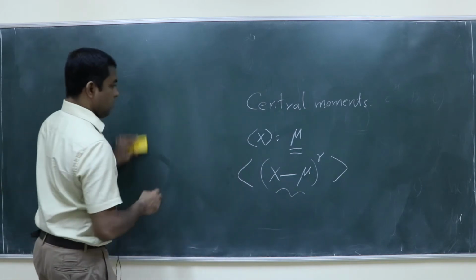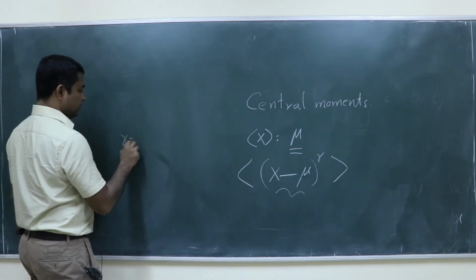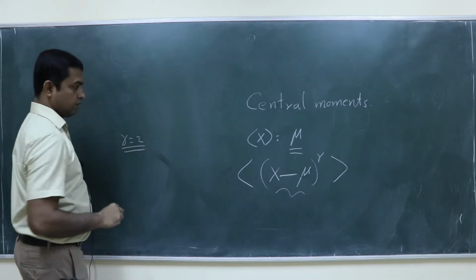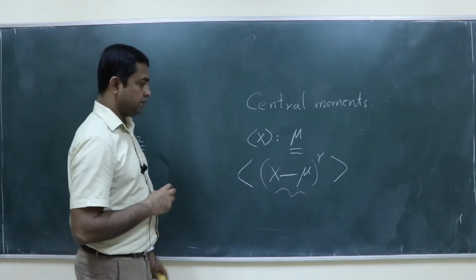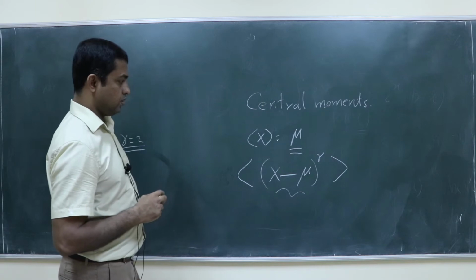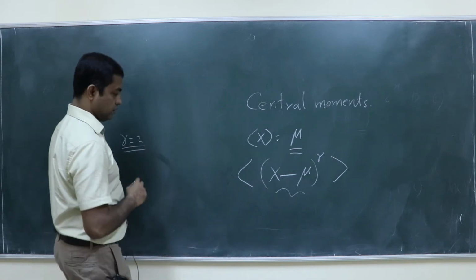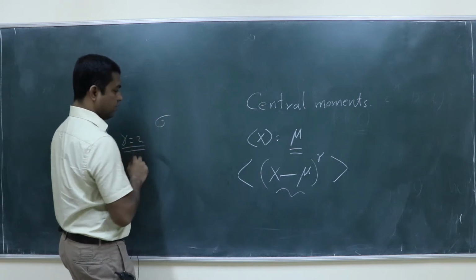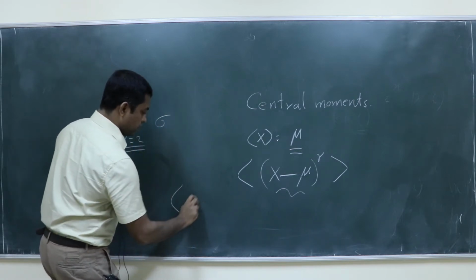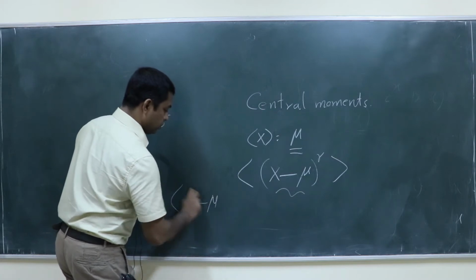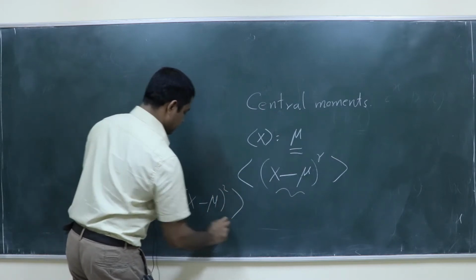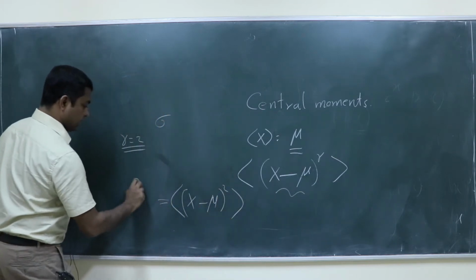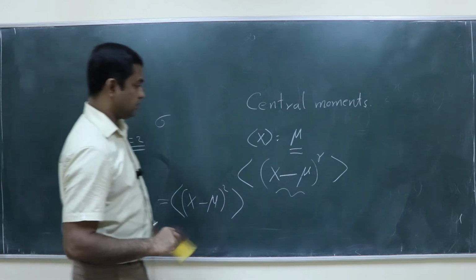And r is equal to 2, the second central moment, is the variance. If sigma is the standard deviation, then the average of x minus mu whole square is basically sigma square, the variance.